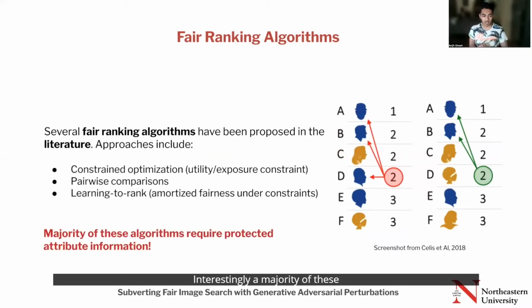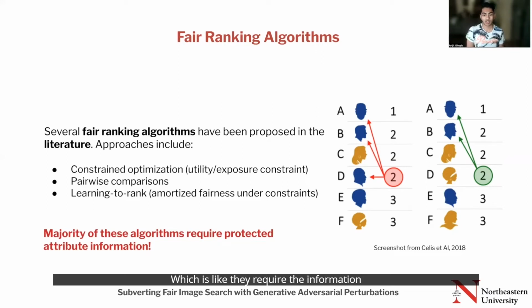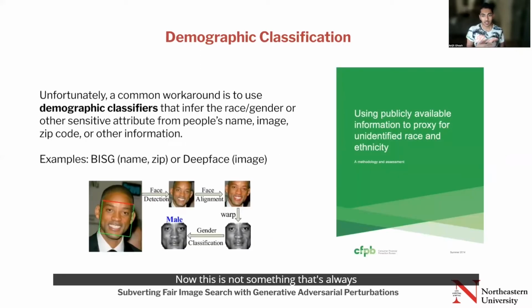Interestingly, a majority of these techniques require the protected attribute information, which means they require the race or the gender of the people that are being ranked. Now, this is not something that's always available. So a workaround for this is for operators to use demographic classifiers that infer the race, gender, or other sensitive attribute from their name, their zip code, or their image. And we know from previous work that these third-party classifiers are not 100% accurate.